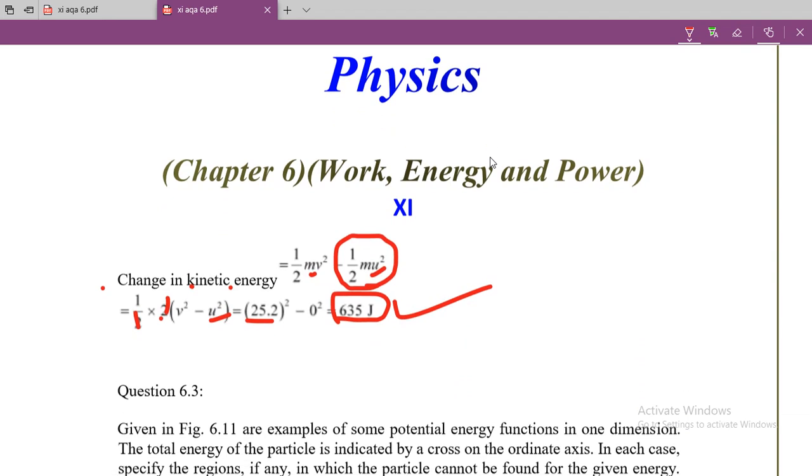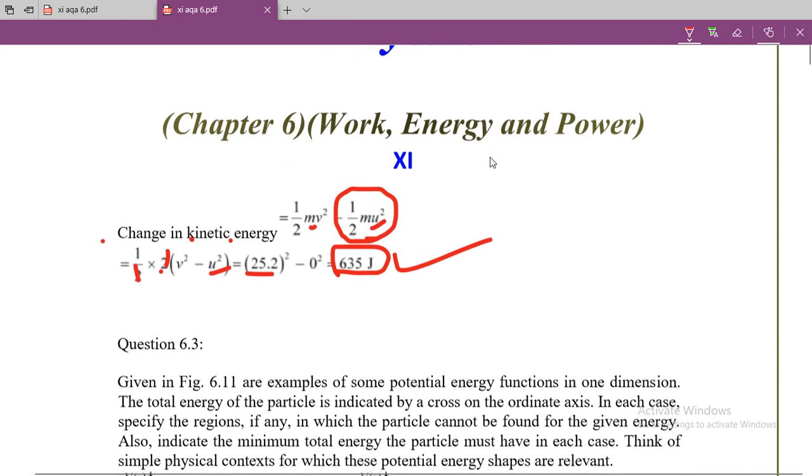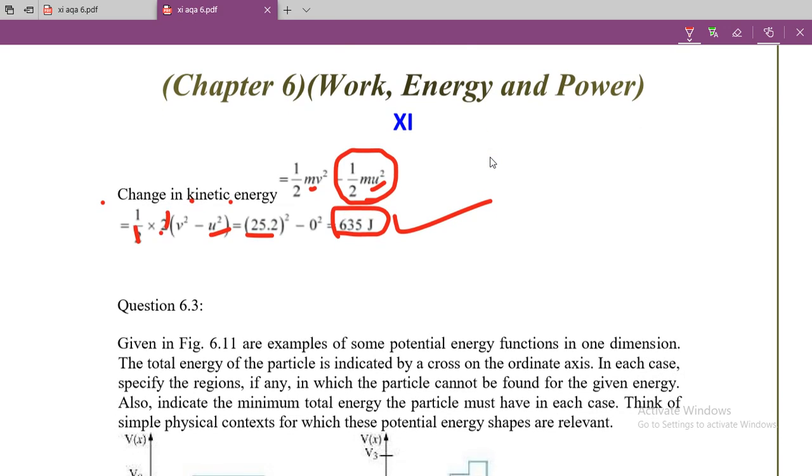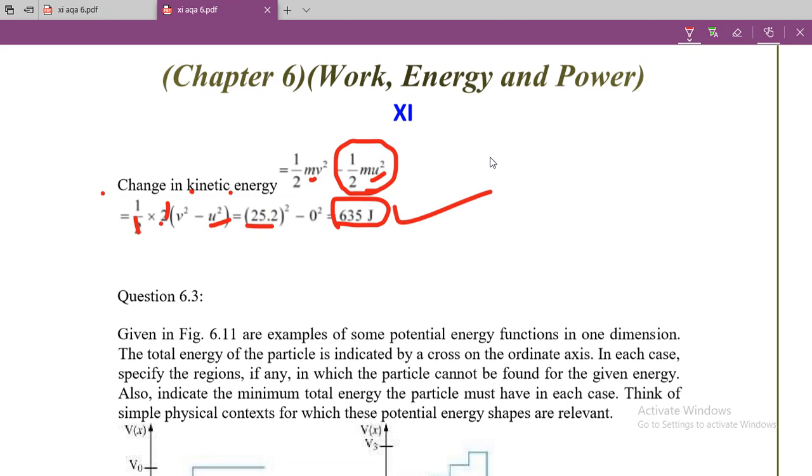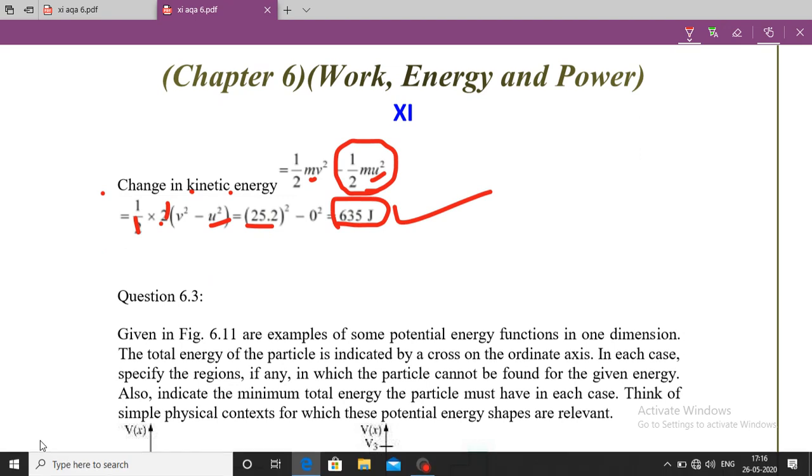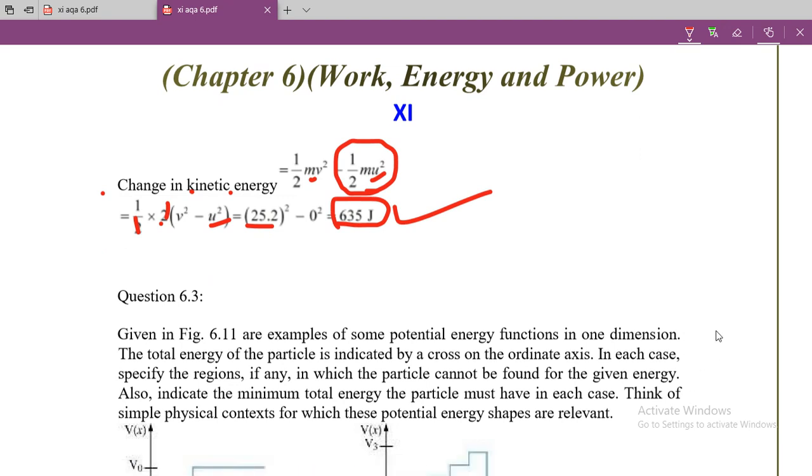If you solve these types of questions, you will get the idea how you can find out the different quantities by using the concept of the applied force, the frictional force, the change in kinetic energy, equations of motion. Okay, so I hope you are able to solve this question by yourself.